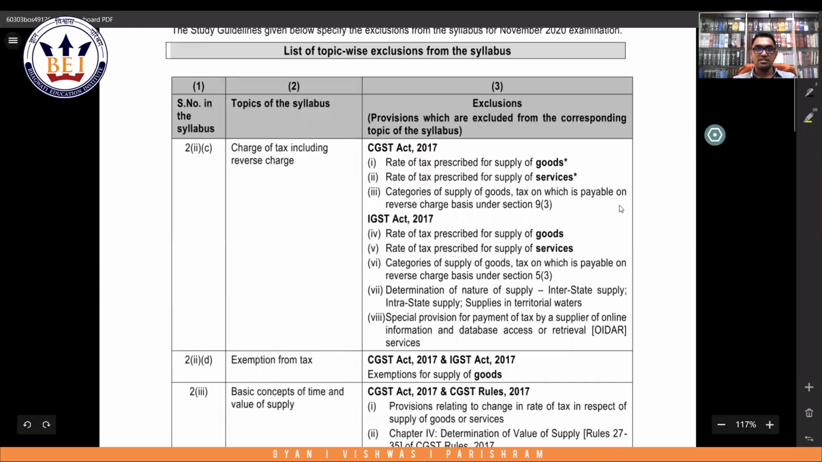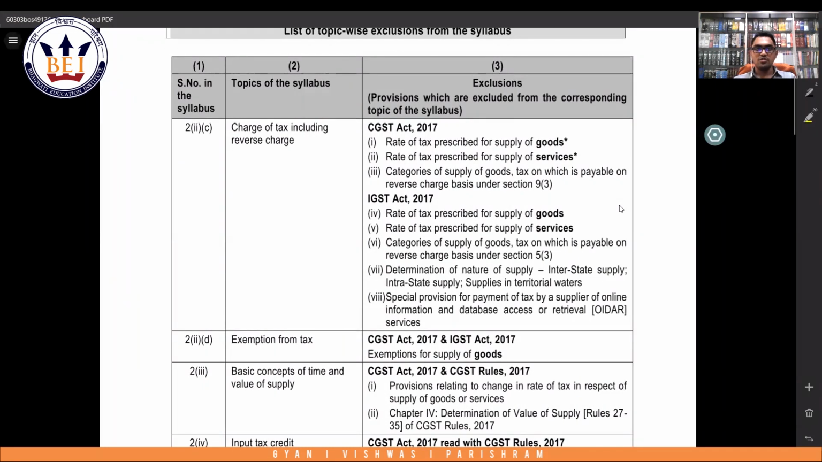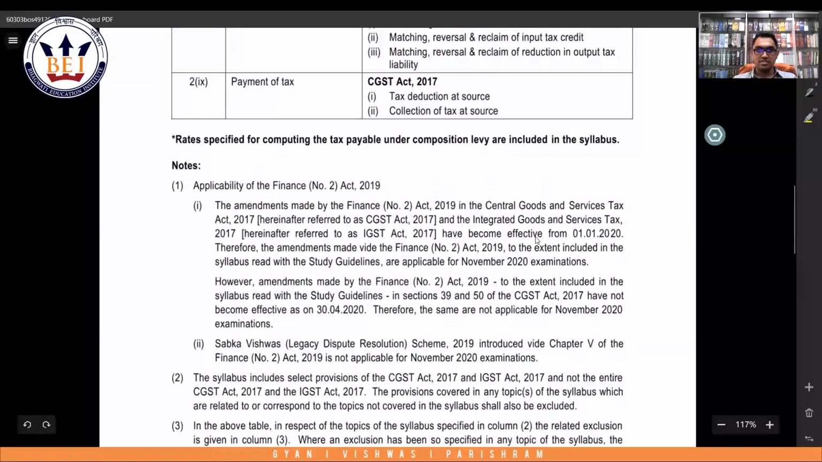Then topic wise exclusion from the syllabus. First they are talking about charge of tax including reverse charge. They say rate of tax. So rates, you don't have to remember the rates for goods as well as services. You don't have to remember the rates. And they have also put a star mark. So let us see what it is about.